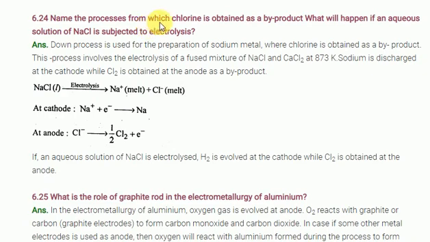Name the process by which chlorine is obtained as a product. Okay, what will happen if the aqueous solution of NaCl is subjected to electrolysis? You know, NaCl under electrolysis in the molten state gives sodium and chlorine gas only. If you take the water molecule, sodium hydroxide forms and chlorine gas will come. That's called the chloroalkali process. If you take pure NaCl, you will get sodium and chlorine gas only.